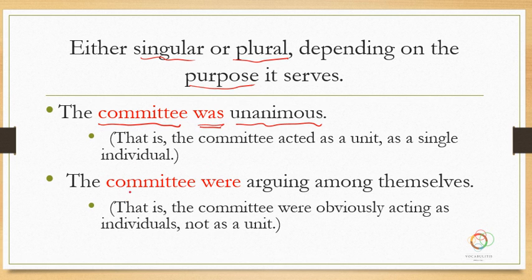But the next sentence says the committee were arguing among themselves. Why do we choose the verb were? Because the sentence says it's something that they were doing among themselves, so we're obviously talking about the individuals within that committee arguing with each other, with other individuals. So we still have one group, but by the meaning of the sentence, in our minds, we're thinking of the images of individuals doing something. Whereas in the first sentence, we were thinking about the whole group doing something together. And that's the difference in how you choose the verb.